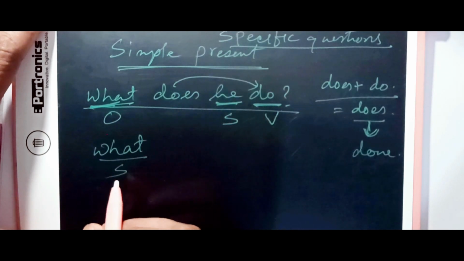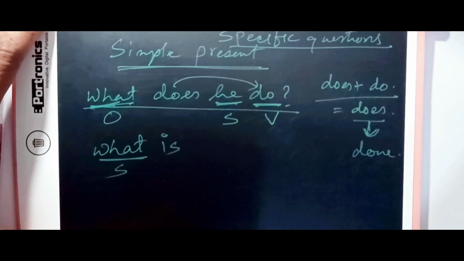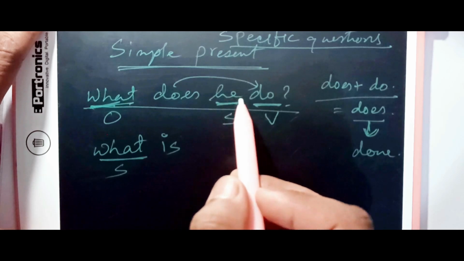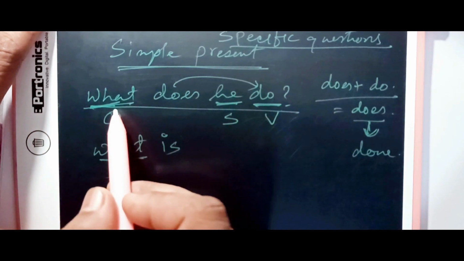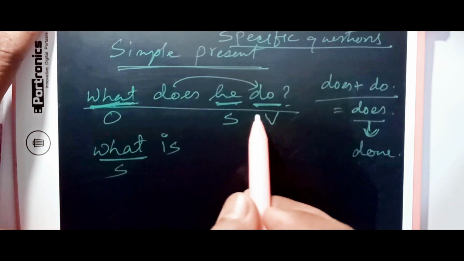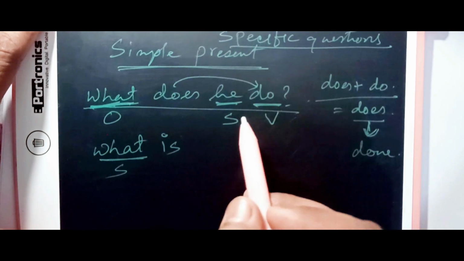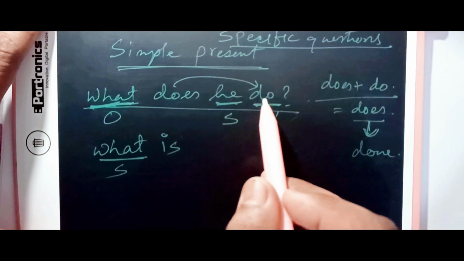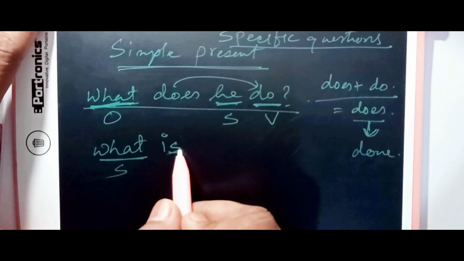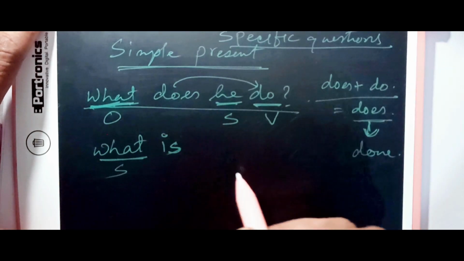And now it is present tense, so we consider this one as singular. We write is instead of that, because when we change it to an assertive sentence, it is he does something. We don't know what, so to make the sentence suitable, we write he does something in place of this: subject, verb, object. So we are changing to is because we don't have other auxiliary verbs in the sentence. Does itself becomes the principal verb.